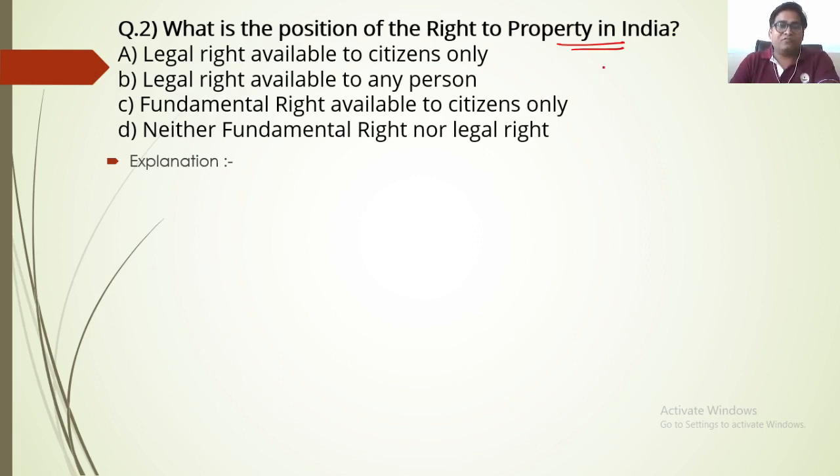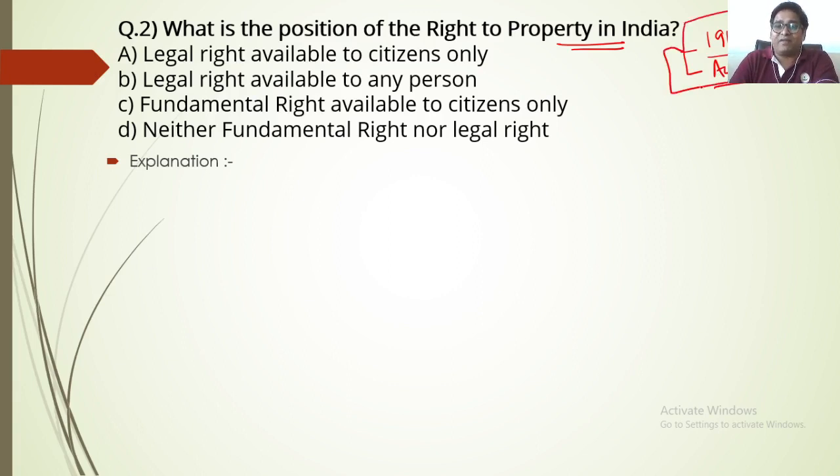First of all, the right to property was our fundamental right under Article 19, Clause 1, subclause F, as well as Article 31. These two articles were related to your fundamental rights.